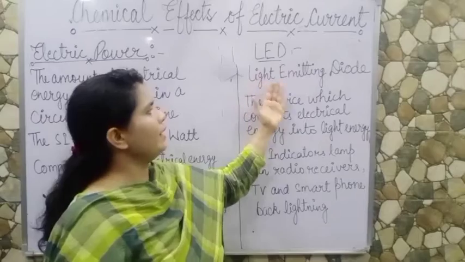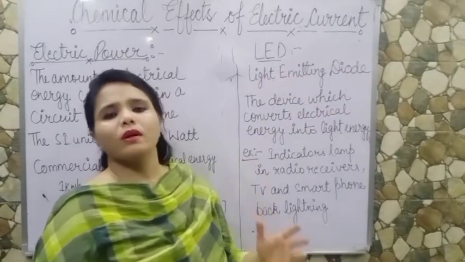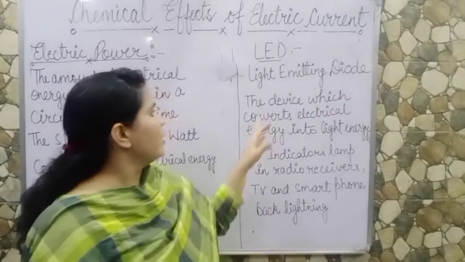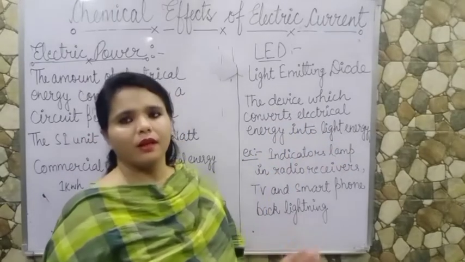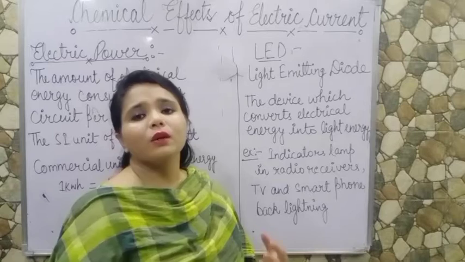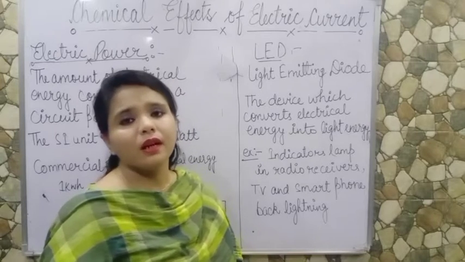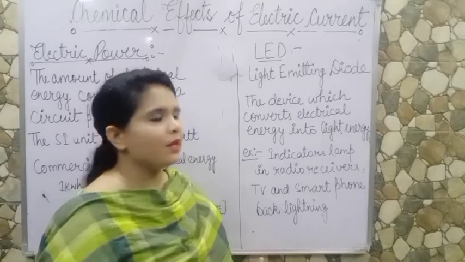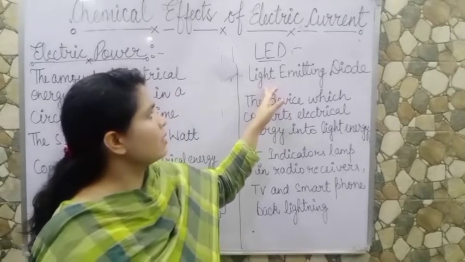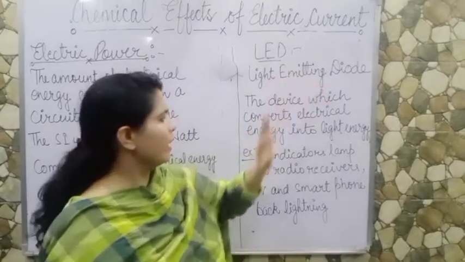Now see LED, light emitting diode. What is a light emitting diode? The device which converts electrical energy into light energy. It emits light, as the name suggests, light emitting, right?